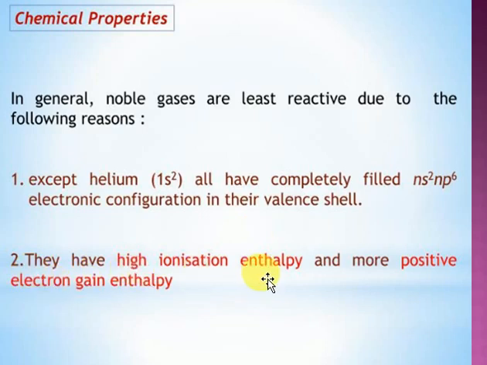They have high ionization enthalpy. High ionization enthalpy means they don't want to lose electrons, and a more positive electron gaining enthalpy. They don't want to lose electrons, they don't want to take electrons. Both are not possible in noble gas elements. That's the reason why they don't take part in chemical reactions.